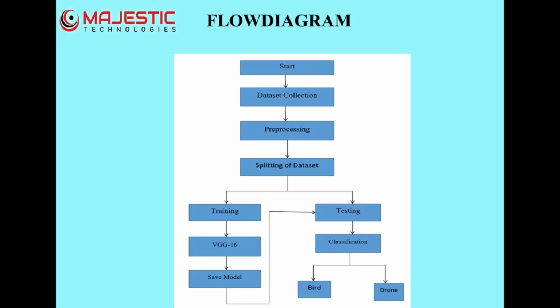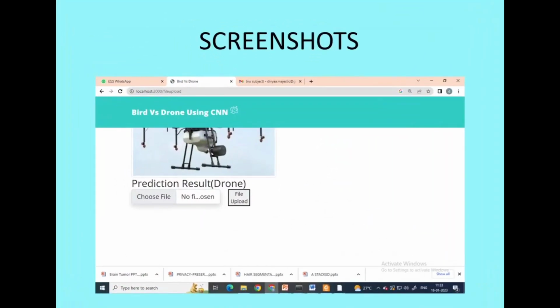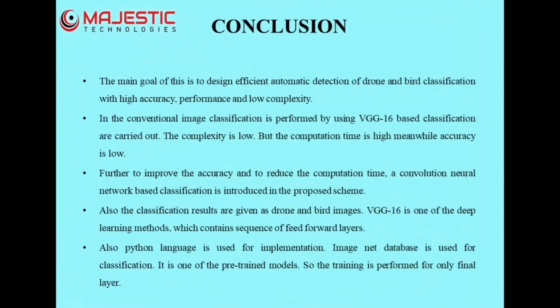Using VGG16, we can classify the bird and drone. Some screenshots from our projects. The CNN algorithm is performed using VGG16 to identify the bird and drone faster and easier.